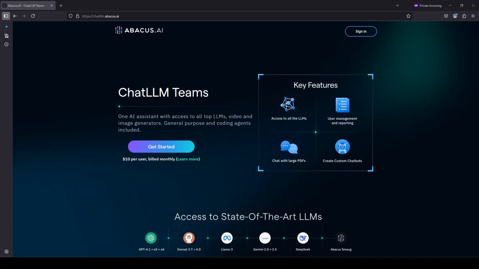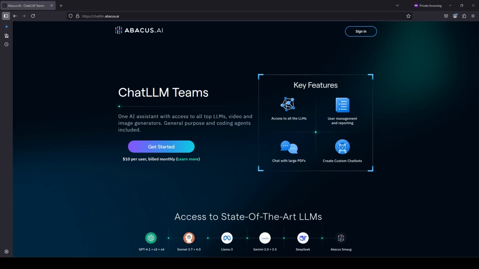I'm going to get a disclaimer out of the way right now. With previous videos that I did about ChatLLM, people have asked, do I have some special account where I get to use as many credits as I want? No, I don't. The only affiliations that I have with ChatLLM: number one, I use it and I pay for it out of my own money. And number two, I have a referral link. If you sign up using the referral link, they give me $5. That said, every single user of ChatLLM has a referral link, so I am not special in any way. I don't think I've emailed them in any way. I don't have any communications with them as of now. This is just a service that I like and I recommend to people because it just works and it gives me access to a bunch of different models all at once.